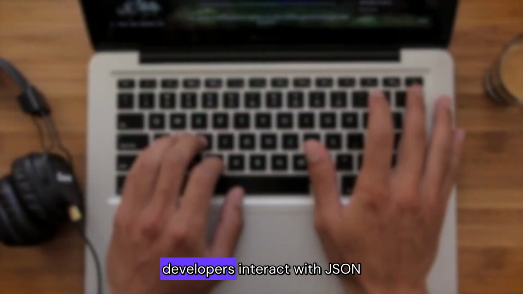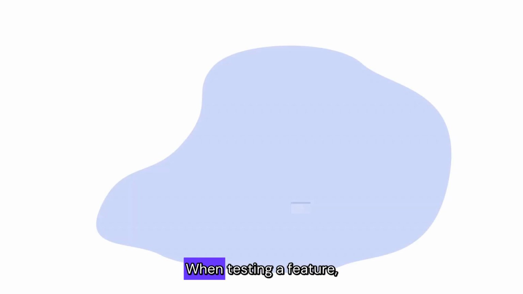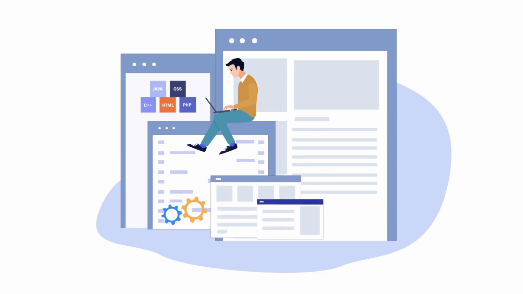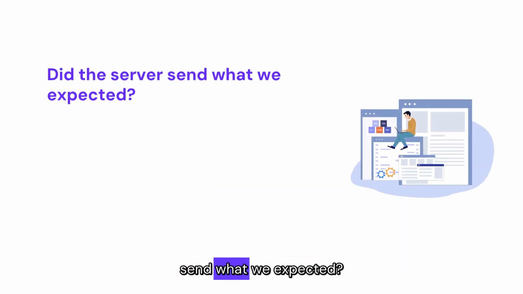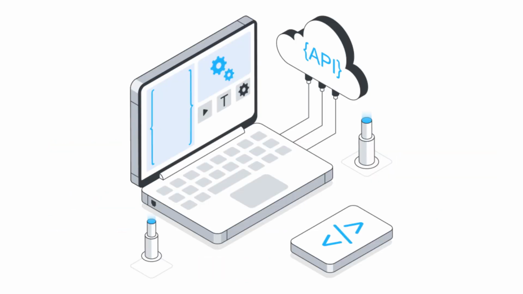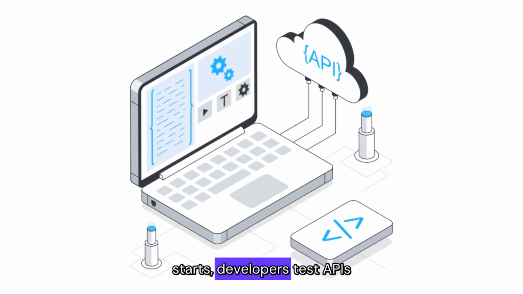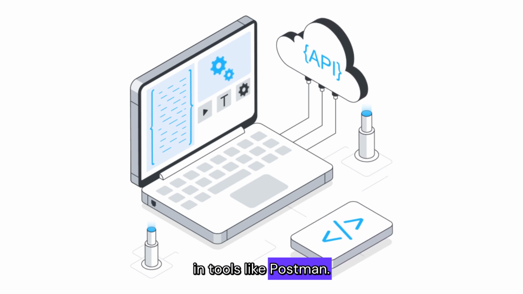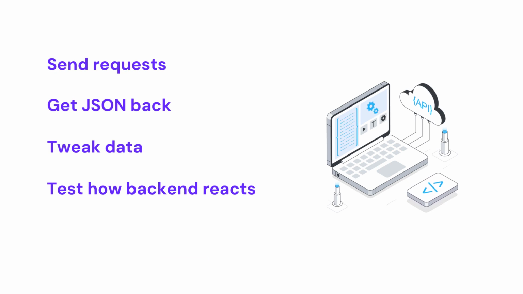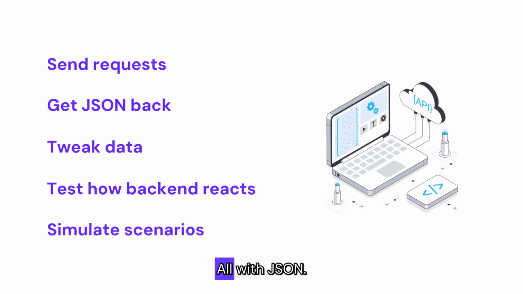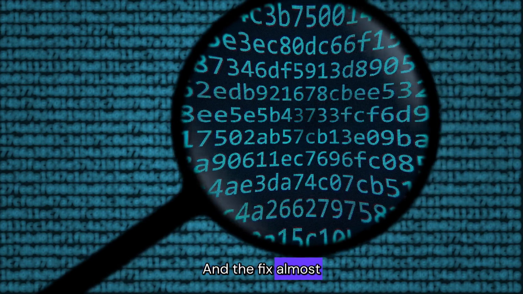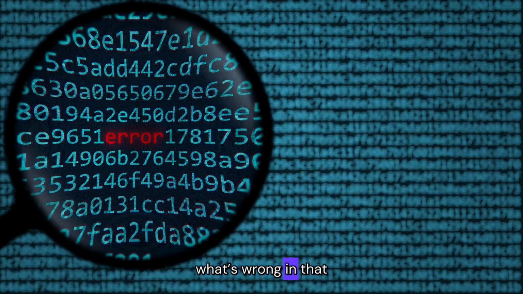Let's walk through how developers interact with JSON in the real world. When testing a feature, developers open the Network tab. They inspect JSON responses. They look at things like: did the server send what we expected? Are the field names consistent? Is the data shaped correctly for rendering? Before front-end code even starts, developers test APIs in tools like Postman. They send requests, get JSON back, tweak data, test how the backend reacts, and simulate scenarios, all with JSON. When something breaks, logs show raw JSON. And the fix almost always starts by spotting what's wrong in that structure.